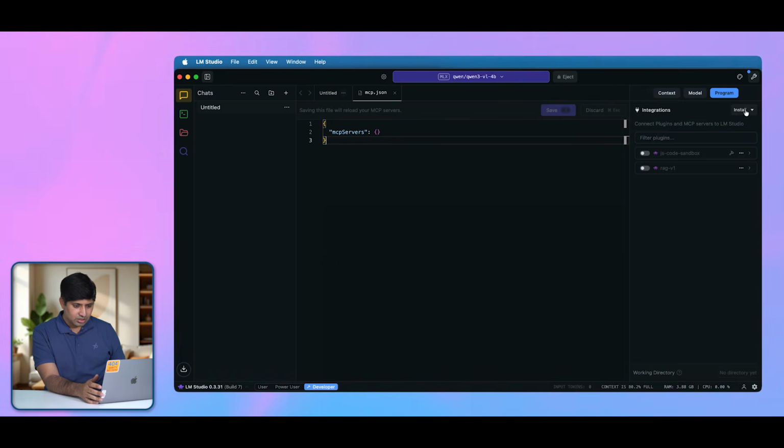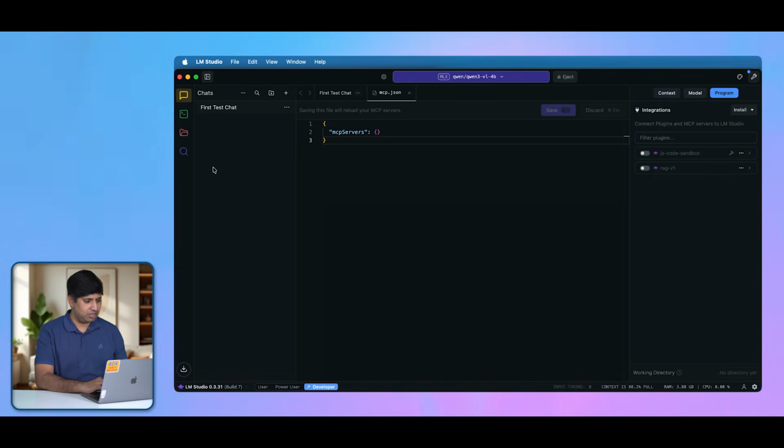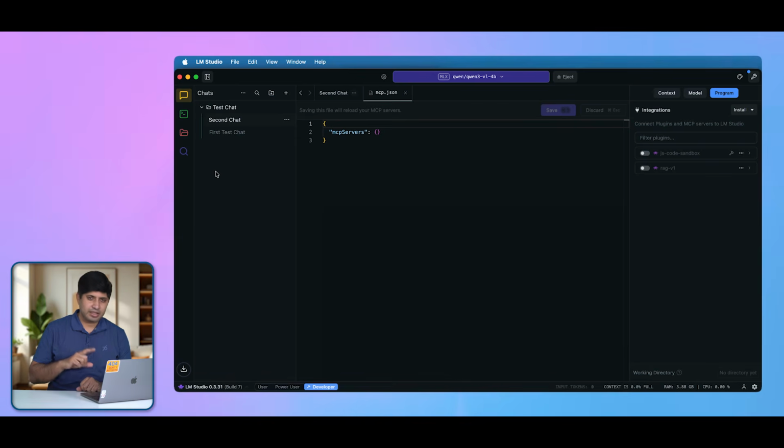Okay, so just remove it, and you can also rename your chats here. So I can just name it first test chat, and when you chat more, you can rename it again, let's say second chat, and so on. And you can also create folders, like test chats, and then you can move these chats there, and you can organize your chats that way. Maybe one folder for your work, one folder for your home, one folder for friends, one folder for something else.